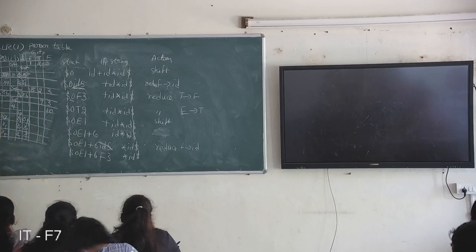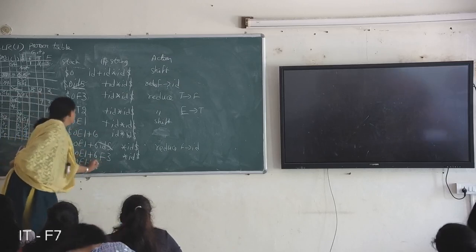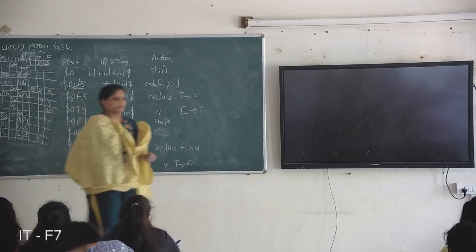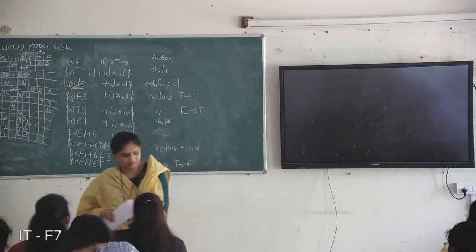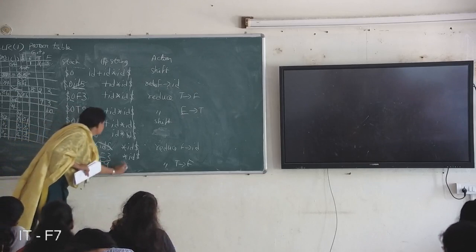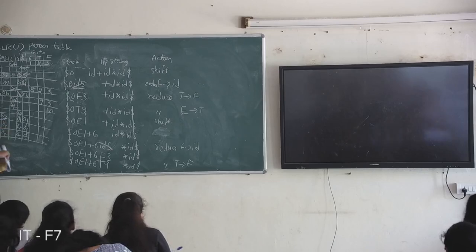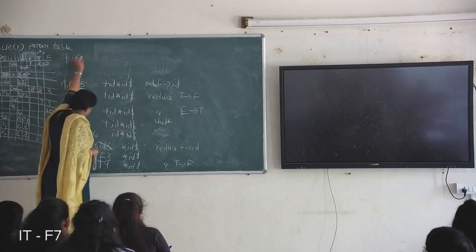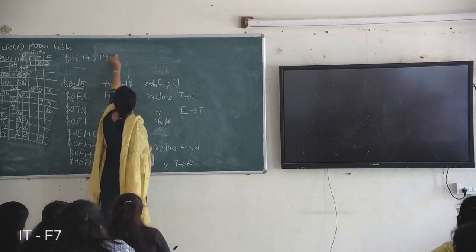Next, 3 on star: F is replaced by T. So we reduce with T derives F. Then 6 on T is 9. 9 on star is S7, which means you shift and change to the 7th state. Star 7.